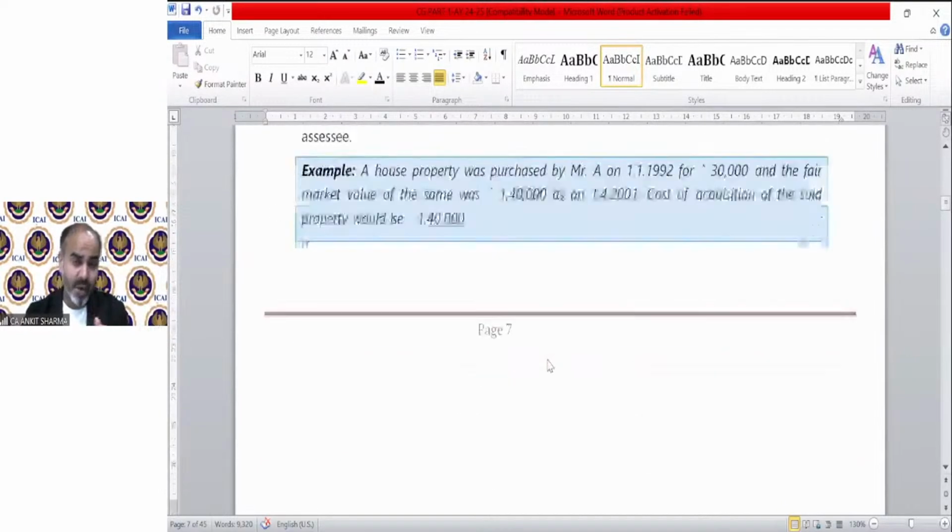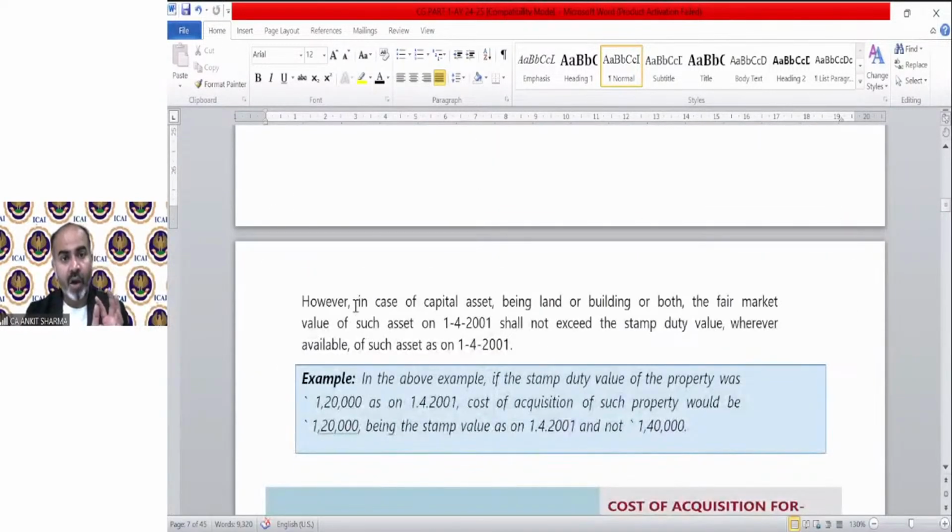But here is an important provision. However, in case of capital asset being land or building or both, only for land and building or both, the FMV of such asset on 1/4/2001 shall not exceed the stamp duty value wherever available. So if the FMV is 1 lakh and the stamp duty value is 80,000, then that cannot exceed 80,000. Then in that situation, cost should be 80,000 only.